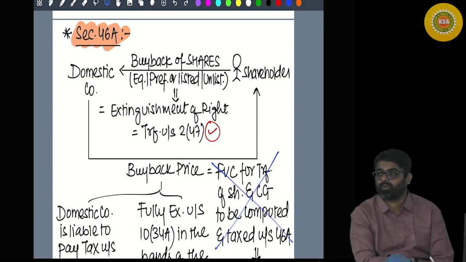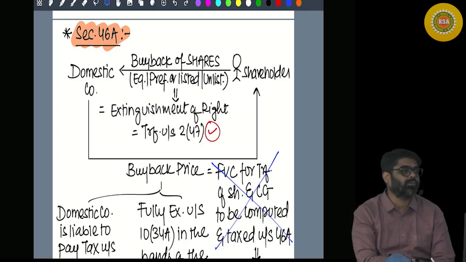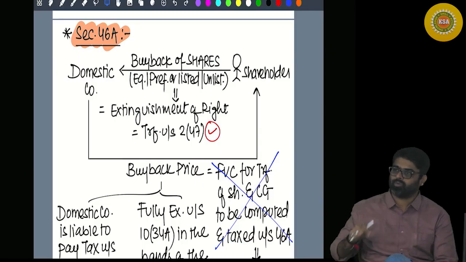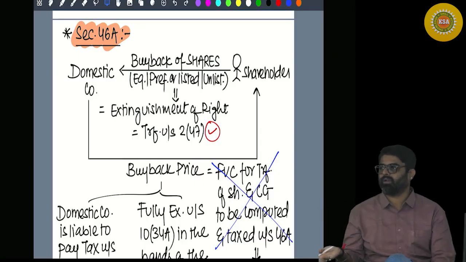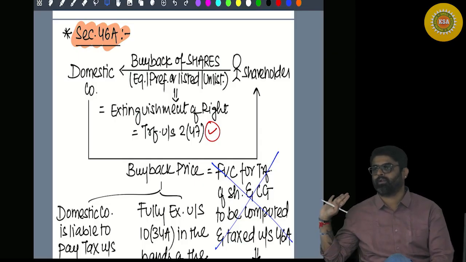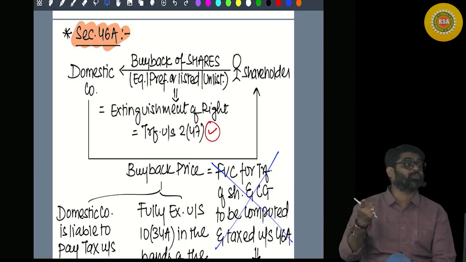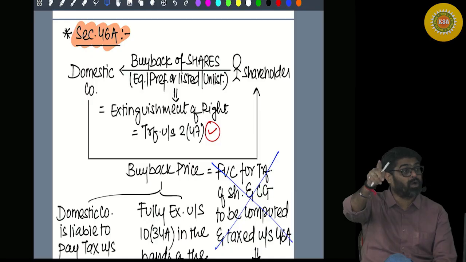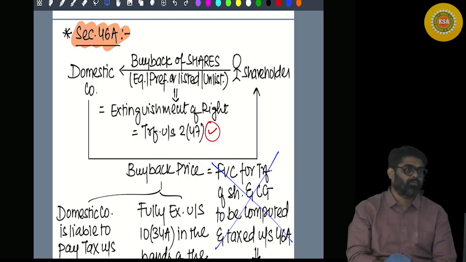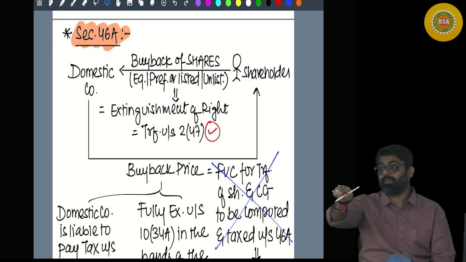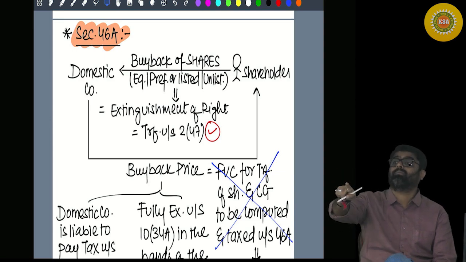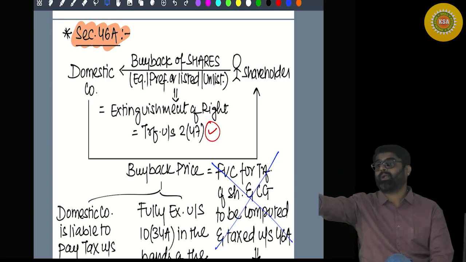As per section 115QA, the company is liable to pay tax on that buyback price. So the company pays its own income tax. The company will earn income, and on that income it is going to pay its own income tax. Along with that, the company has to pay additional tax on your income, which you are earning as buyback price. So what is your income? Buyback price. On that income, you are not liable to pay tax.